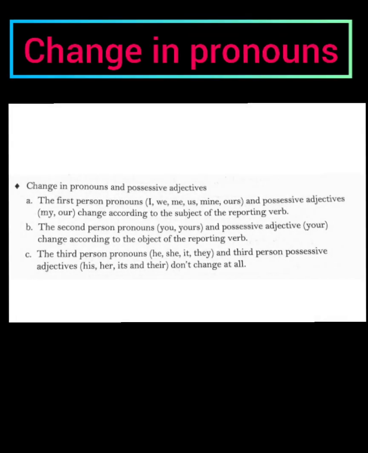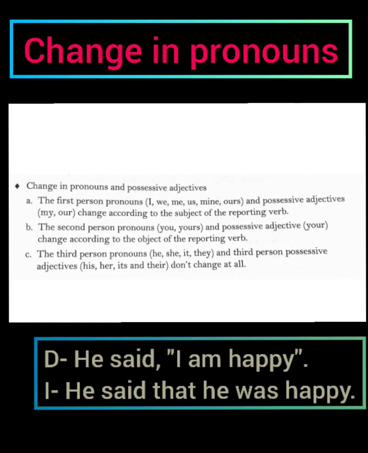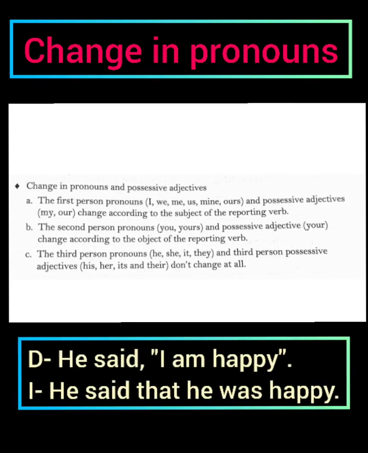Let us understand how there is a change in pronouns and possessive adjectives while we are changing direct speech into indirect speech. The first rule says the first person pronouns, that are I, we, me, us, mine, ours, and possessive adjectives my, our, change according to the subject of the reporting verb.